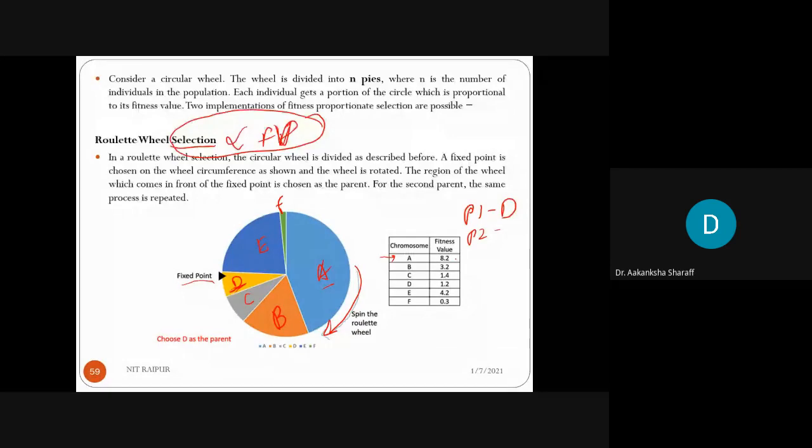But it is not 100%. We can't guarantee that A will fall as the first parent and then E will fall as the second parent. It is a hit and trial method, you can say, or the rotation of the wheel. It is not that 50% of the wheel is captured by the chromosome A, but a large portion has been captured by the chromosome A. So the chances or the probability of A coming as parent one will be higher.